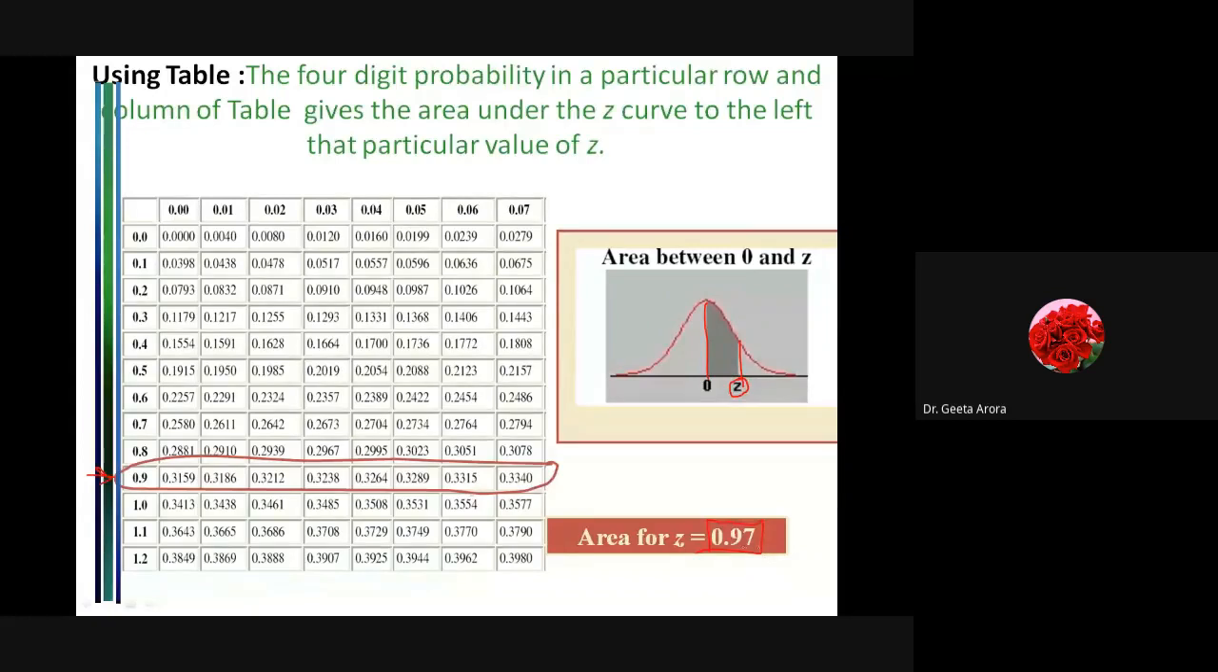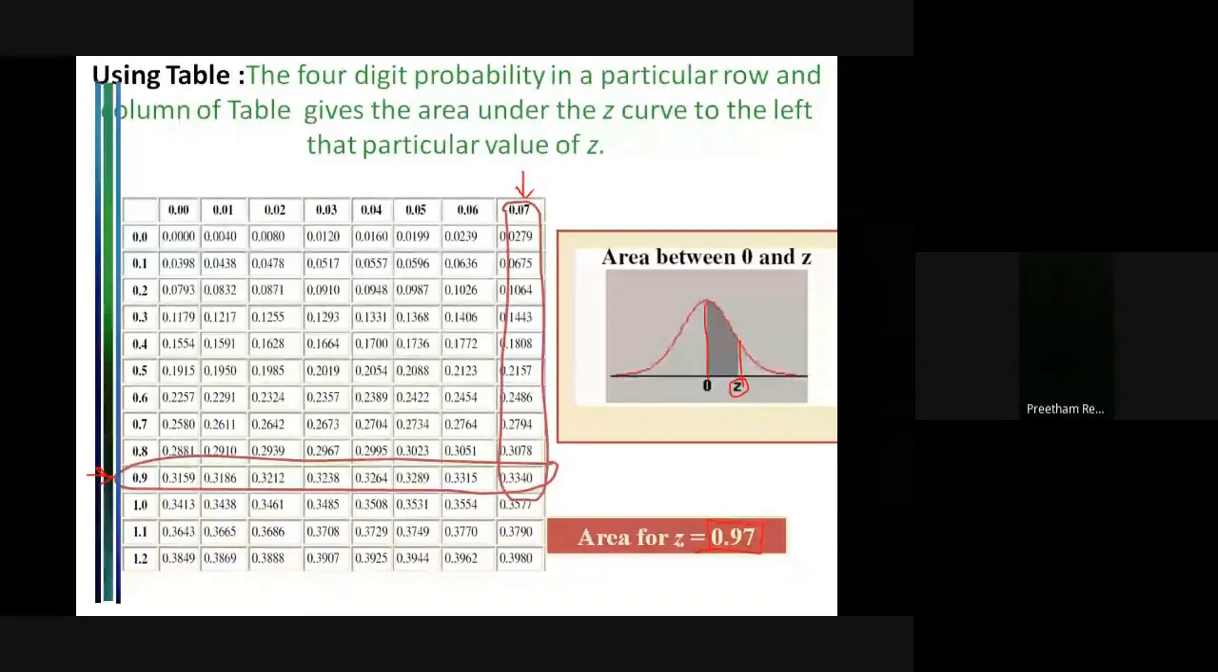0.97. So I have to look for the column. First we have gone through the rows. Now we have to go to the column and we are going to take 0.07. So this intersection value, which is coming as 0.3340, is giving me the answer. Correct. So I have just shown you how to look for the value in the Z table.